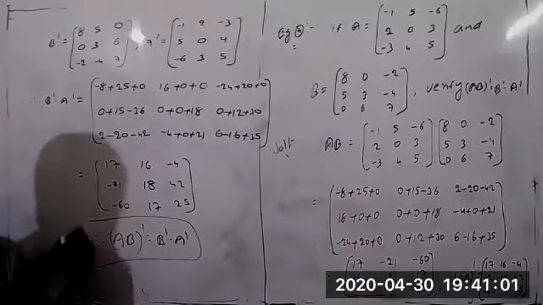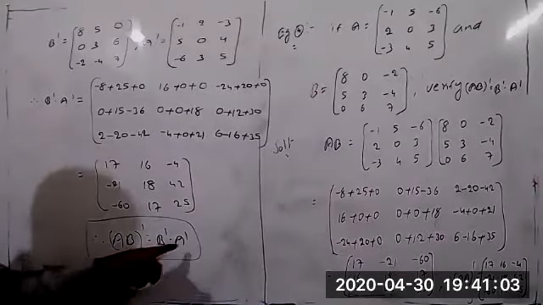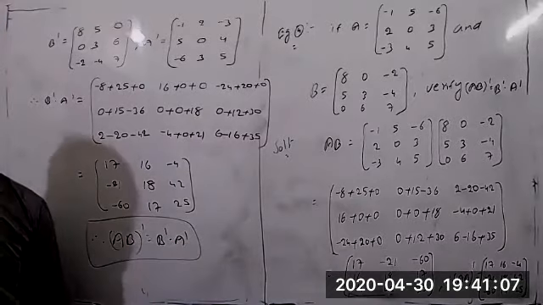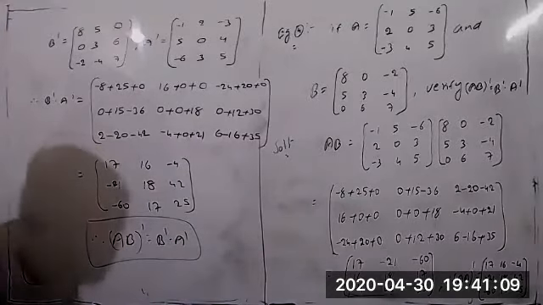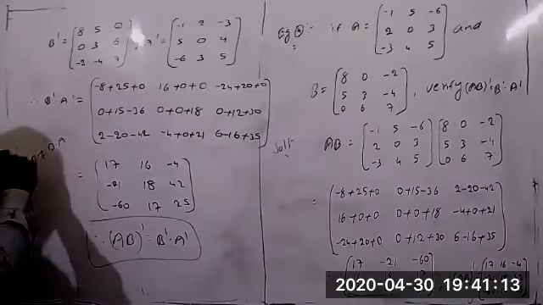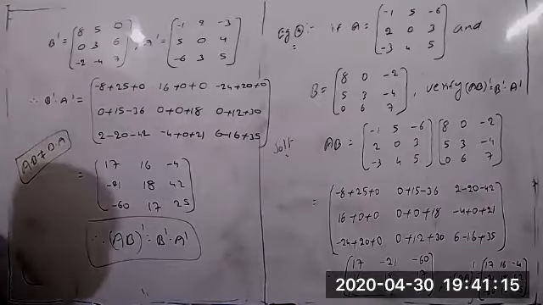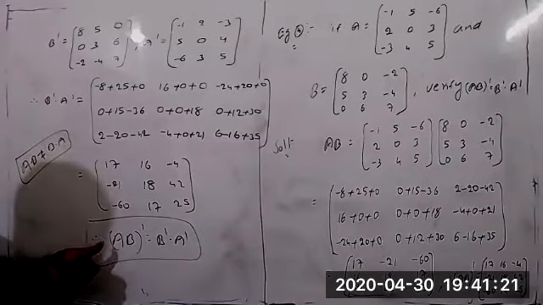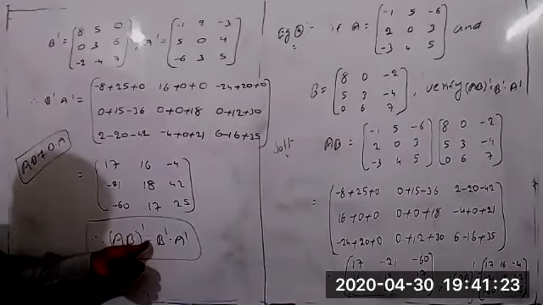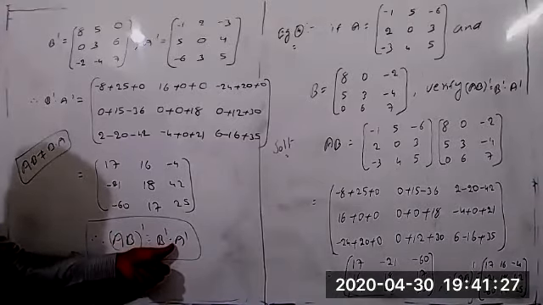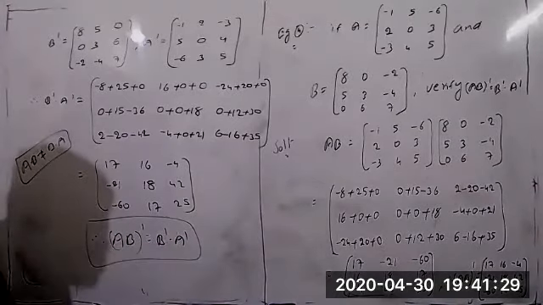But in this condition, you should remember one thing. Suppose you are taking here now A transpose into B transpose, we should get the wrong answer. Because A into B is not equal to B into A. This is more important for you. But generally, when you are taking numbers, A into B equal to B into A. But in this condition, AB whole transpose equal to, you should compulsorily get B transpose into A transpose only. But don't write A transpose into B transpose.